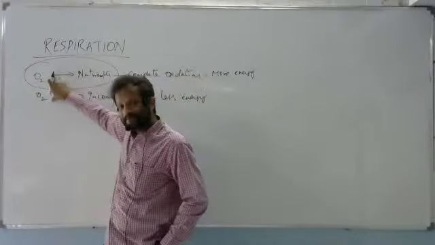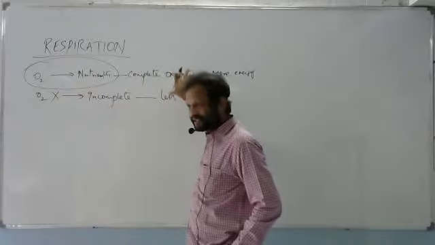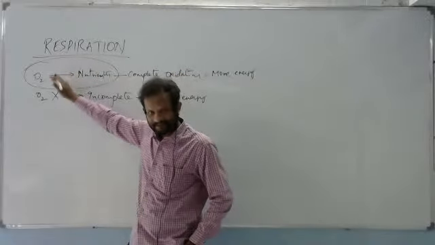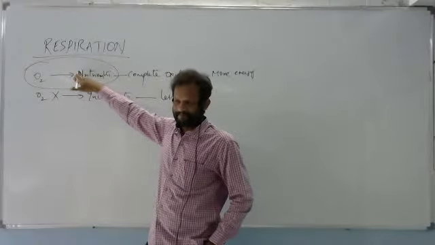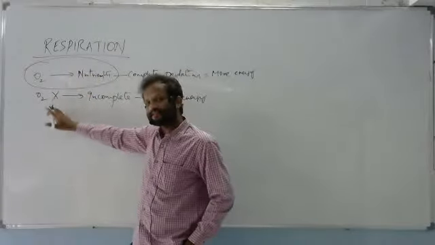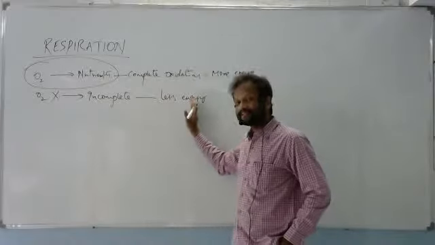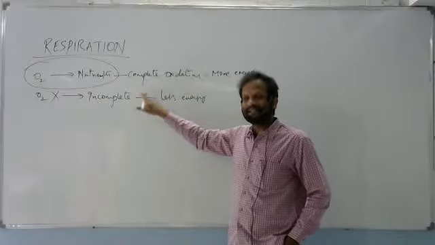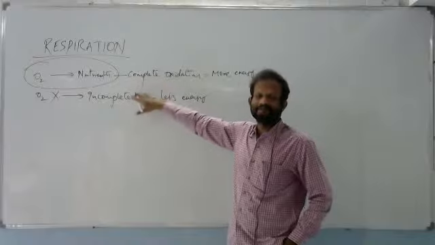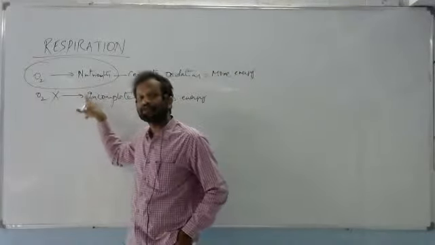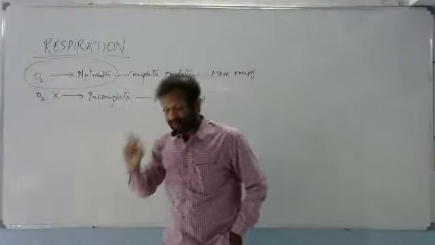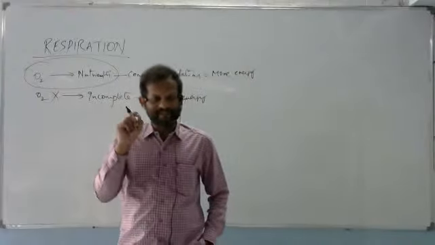Now here two types of extraction of energy are there. One is in the presence of oxygen, that is called aerobic respiration. In the absence of oxygen, less energy is released from that incomplete breakdown of food material. That is called anaerobic respiration. So there are two types of respirations in organisms.